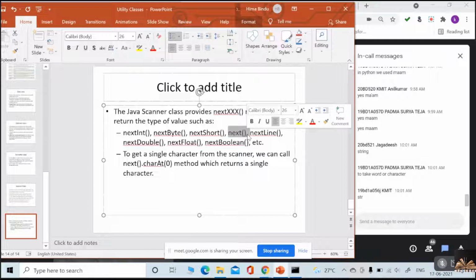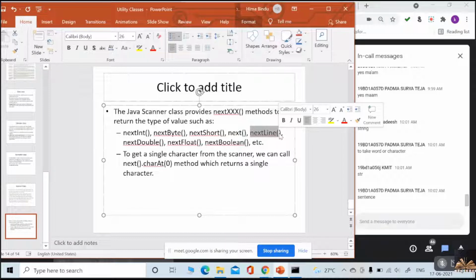To take a string. And nextLine: a word or a character, very good. Next line, a complete sentence we can read from the user. I hope you know what all these are: nextInt, nextByte, nextShort, double, float, boolean, etc.